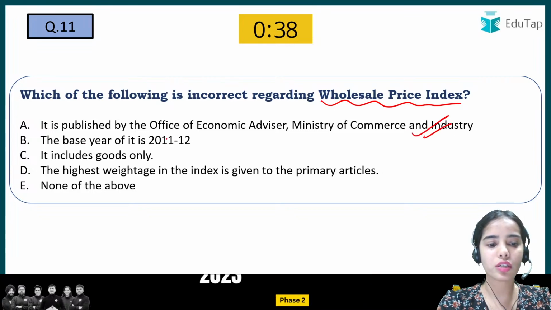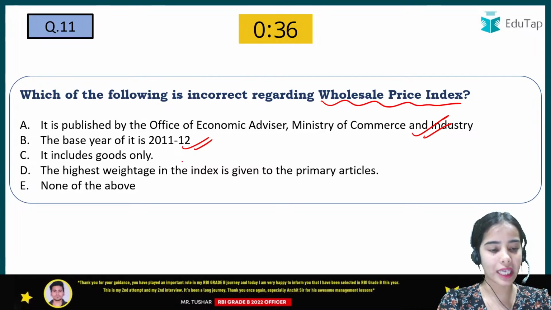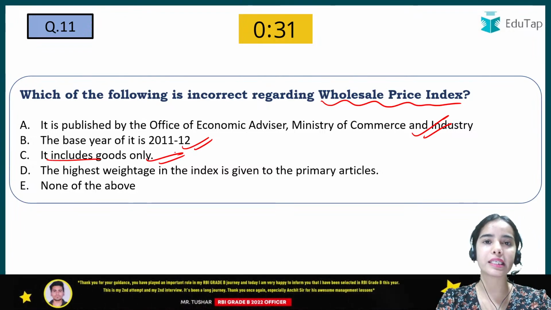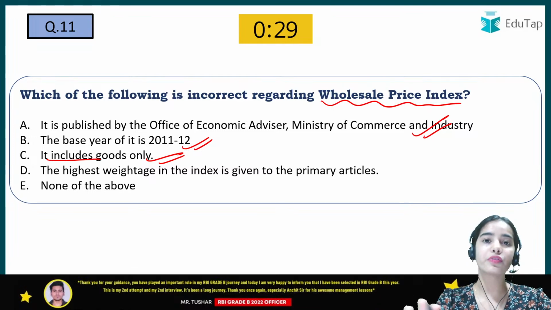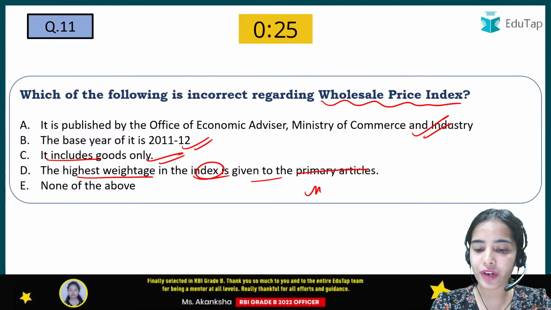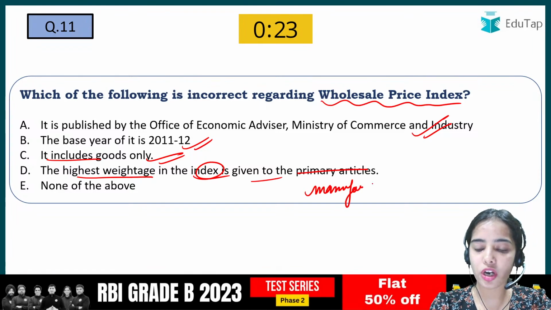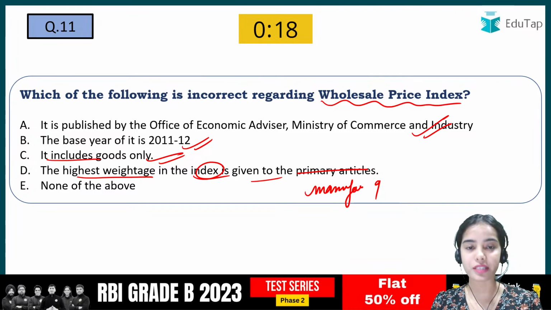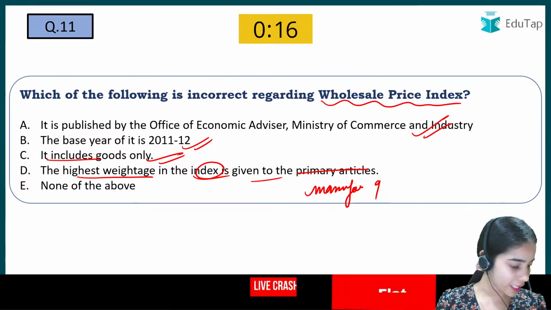The base year for WPI is 2011-2012. That is correct. It includes goods only. That is also correct, because in the wholesale price index no services are taken. The highest weightage in the index is given to the manufactured articles or manufactured goods. So D is incorrect. Yes, very good Nilesh, very good Sorish, absolutely correct.